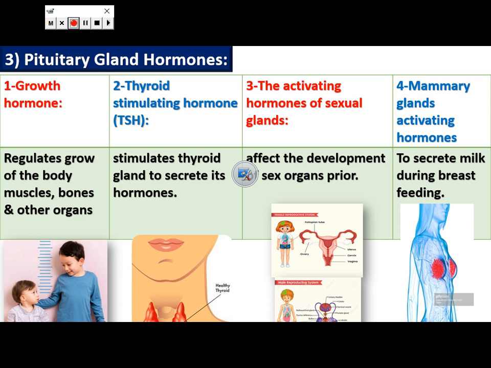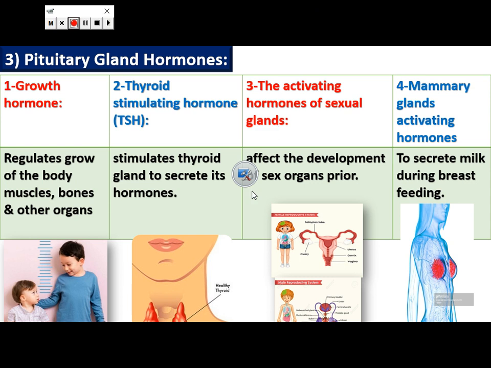It also secretes the hormone that activates the mammary gland to secrete milk during breastfeeding. Also, it secretes a hormone that facilitates delivery and a hormone which regulates the amount of water in our human body. Also, the pituitary gland affects the activity of the adrenal gland by secreting its activating hormone.